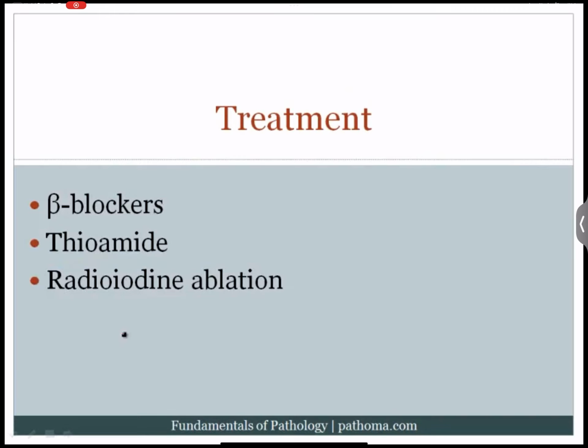Another possibility would be to use radioiodine to ablate the thyroid. The idea here is if you give radioiodine, of course, that would be taken up by the follicular cells of the thyroid, which would then result in destruction of the thyroid cells because of the radioactivity, and so you would ablate or destroy the thyroid gland. The thyroid storm is